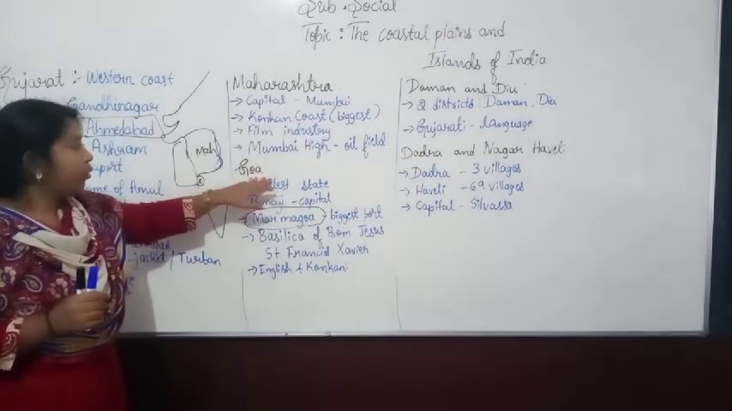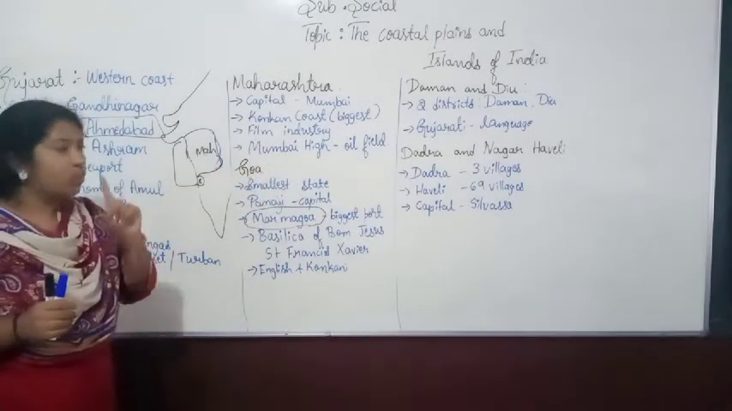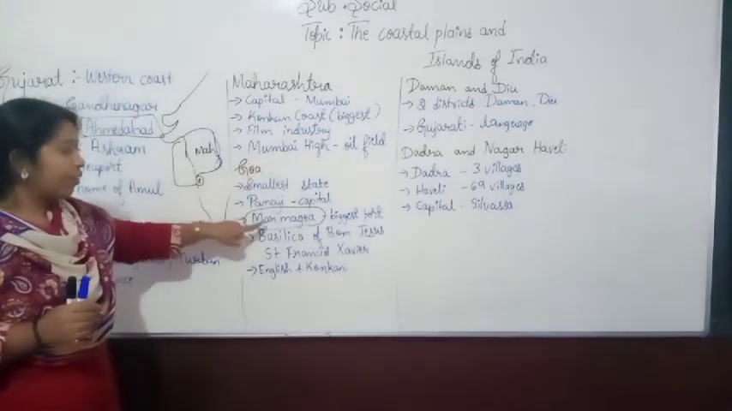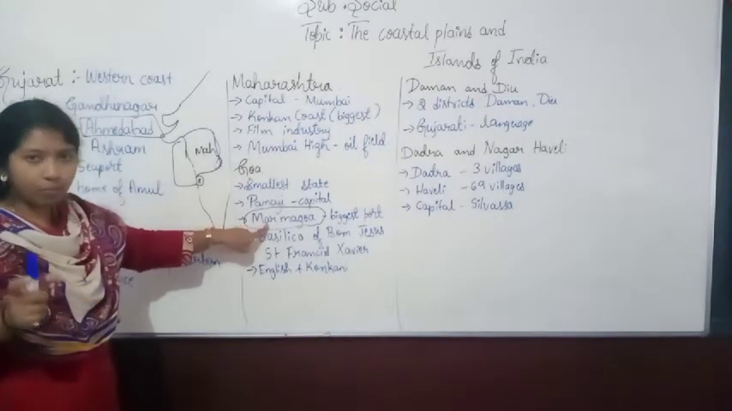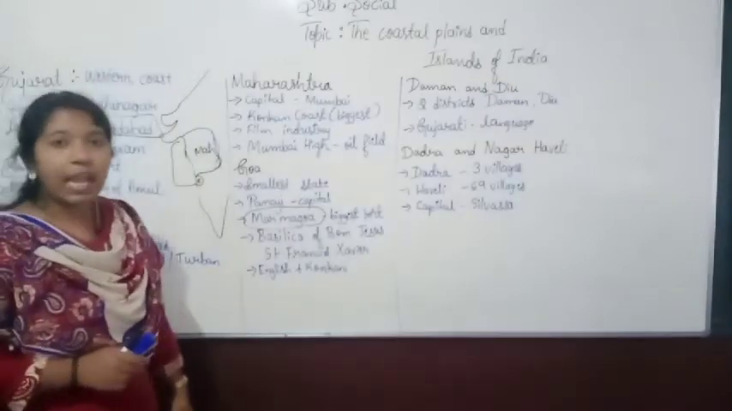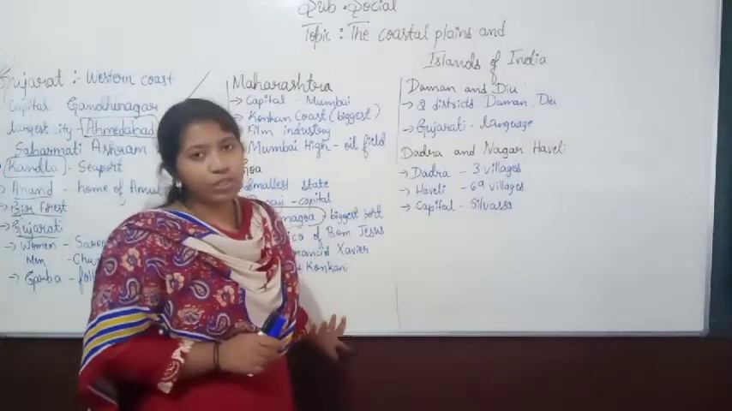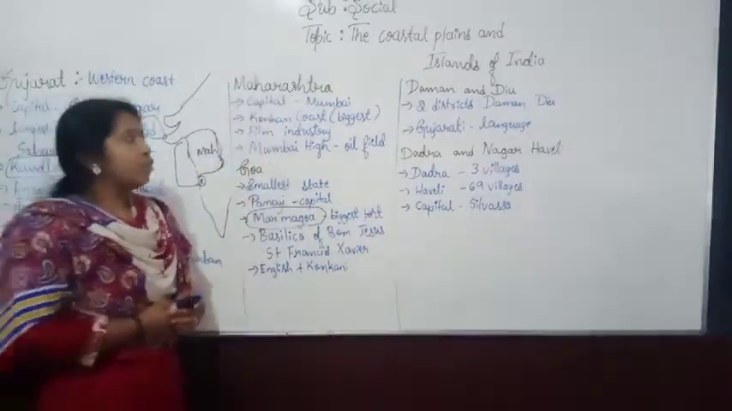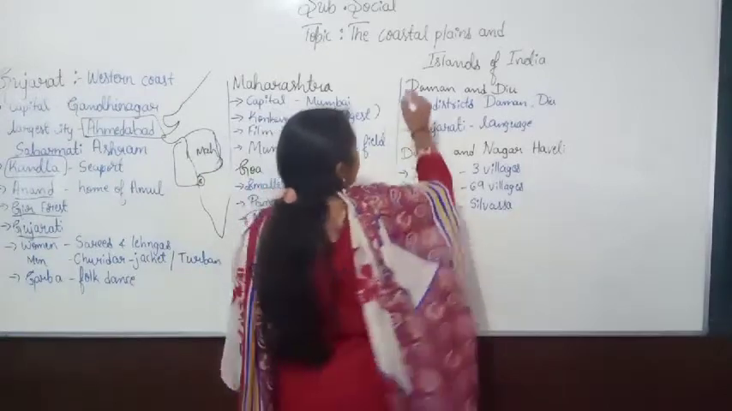Understand? So Goa is the smallest state, and its capital is Panaji. And here Mormugao is the biggest port, and we can also see that they use the English and Konkani languages. Understand? And after that, here we move to the two